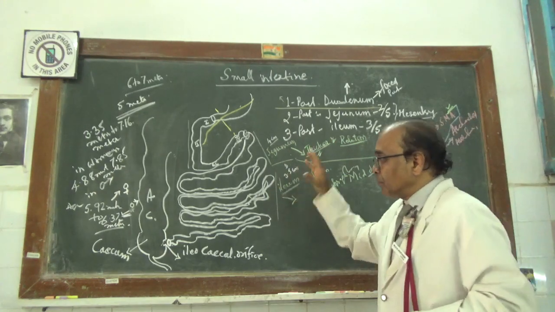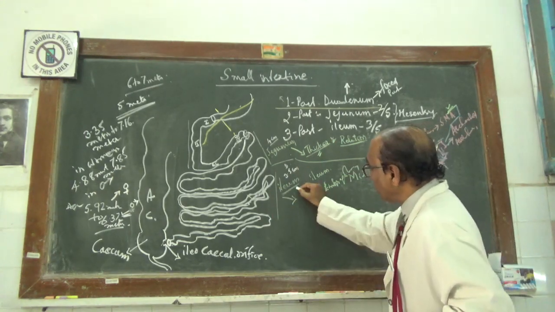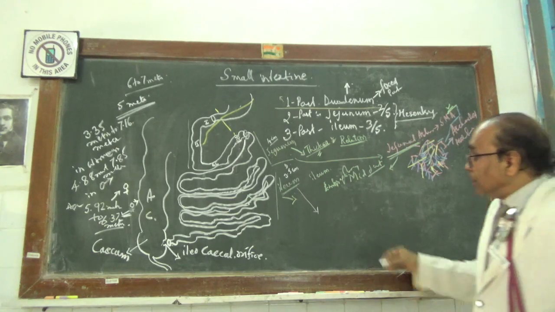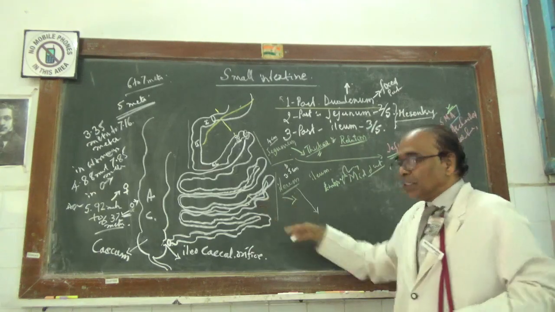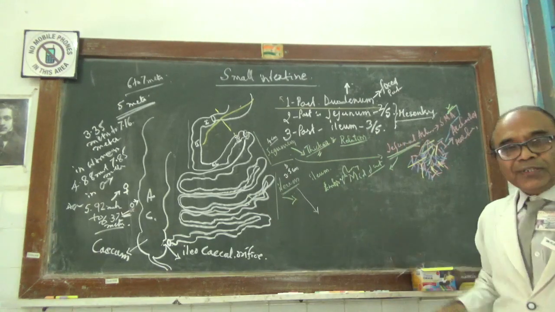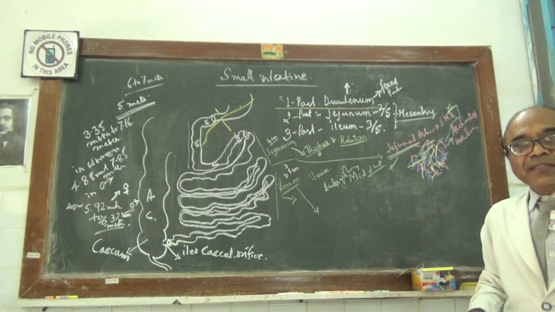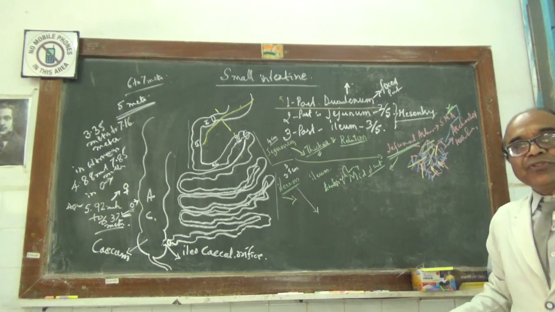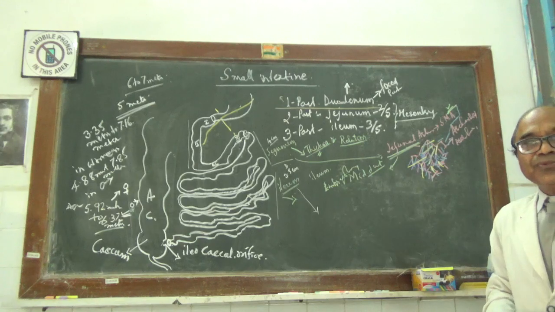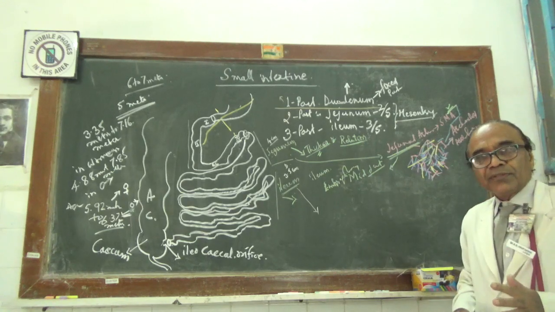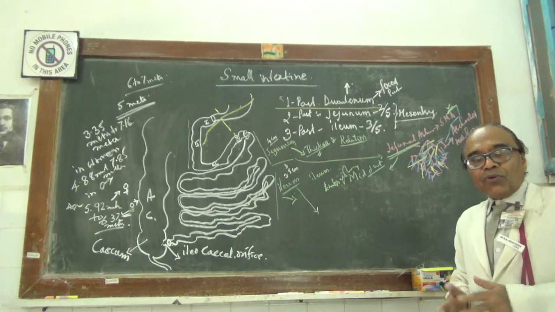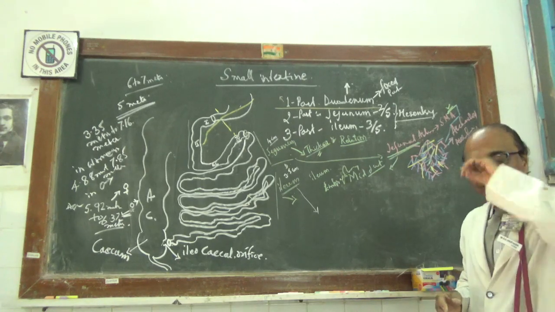So now the relation of the ileum. The ileum in front and a little towards the left is occupied by the left portion of the greater omentum, which is very much less, and then the anterolateral abdominal wall of the left side.